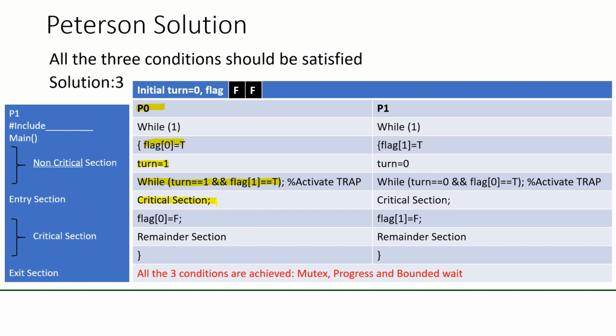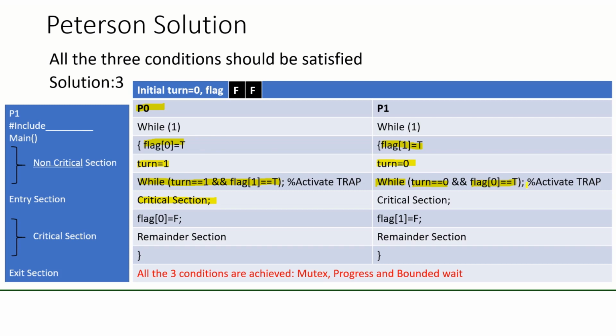At the same time, if process P1 wants to enter the critical section, it will set flag 1 equal to true and turn equal to 0. So while turn equal to 0 is true, and flag 0 equal to true is also true, because this is already set to true.